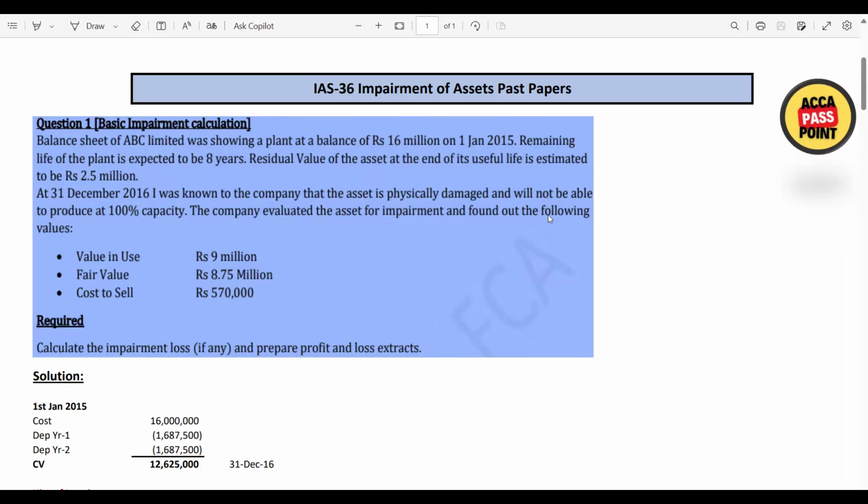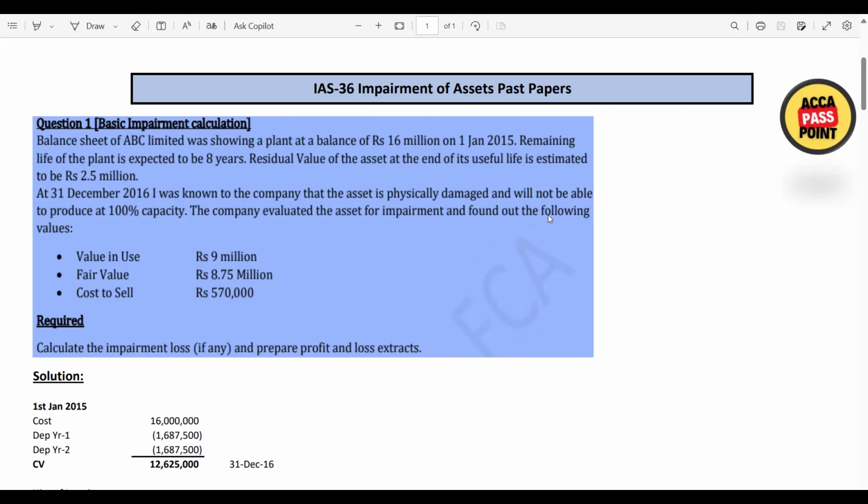Let's read the requirement: calculate the impairment loss, if any, and prepare profit and loss extracts. Question number one, basic impairment calculation. The balance sheet of ABC Limited was showing a plant at a balance of rupees 16 million on 1st January 2015. So this is the value, you can say, the minimum economic benefit. The remaining life of the plant is expected to be 8 years. The residual value of the asset at the end of its useful life is estimated to be rupees 2.5 million. This is not the value in use, this is the residual value. Please be attentive.